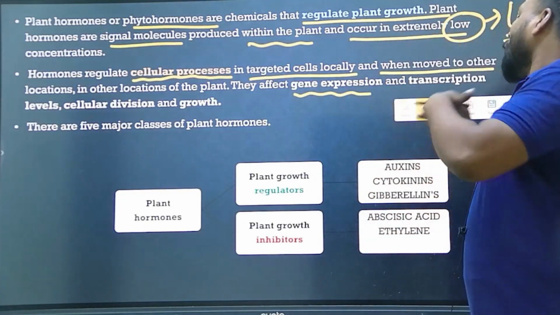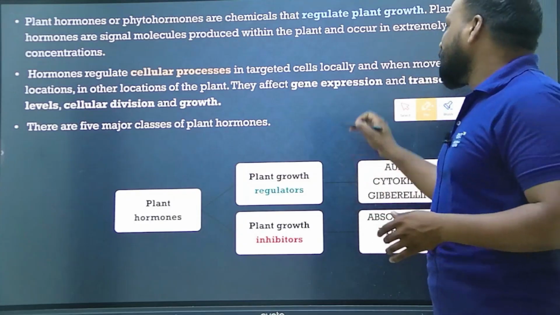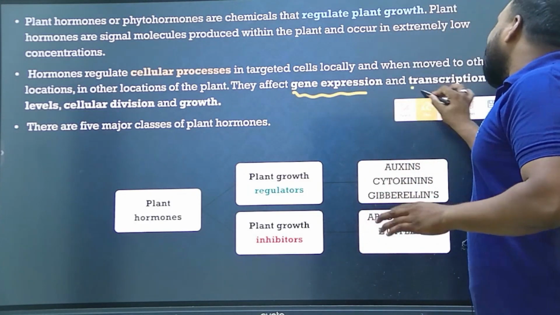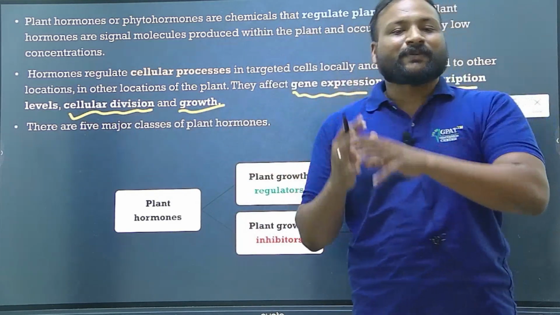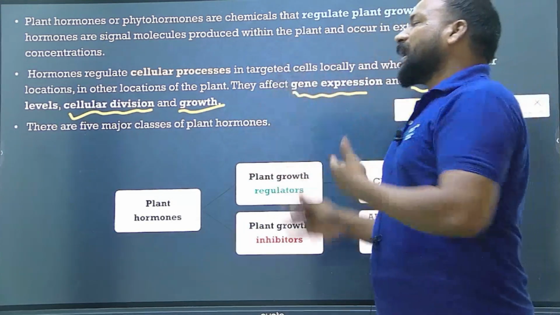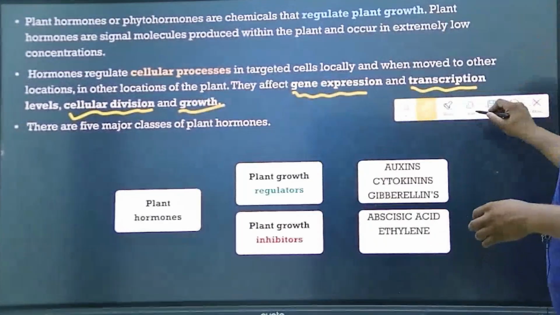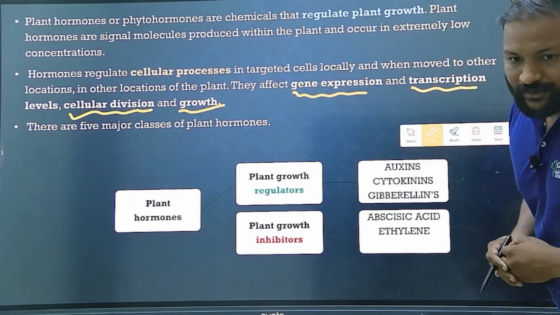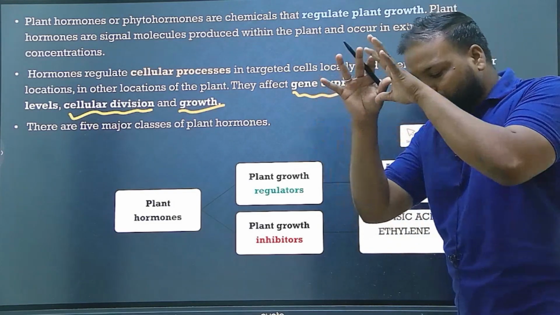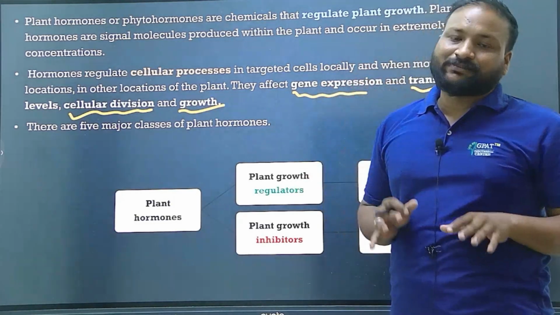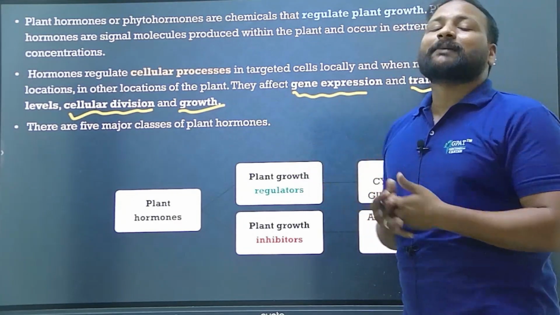So now, what are the most possible effects on the plant? Gene expression, transcription levels, and cellular division and growth. So majorly these plant growth regulators, or plant hormones, affect the gene expression, transcription levels, and cellular division and growth. These are the four main ways the plant hormones affect the plant life cycle.